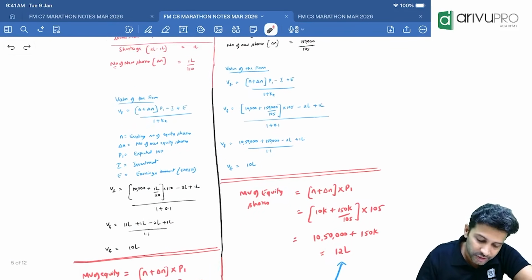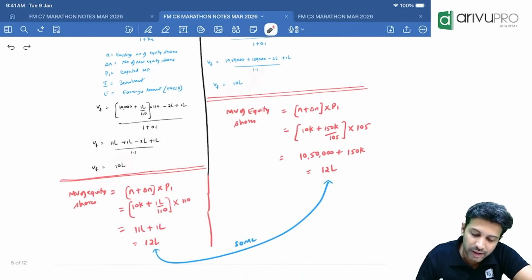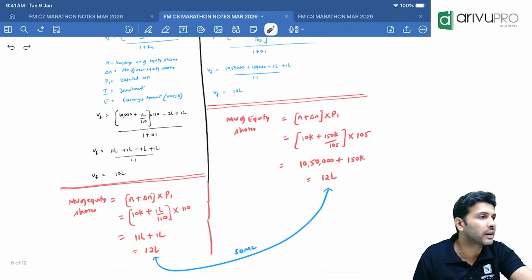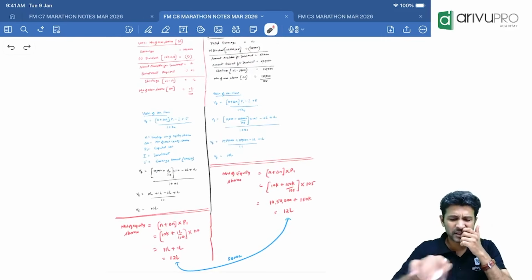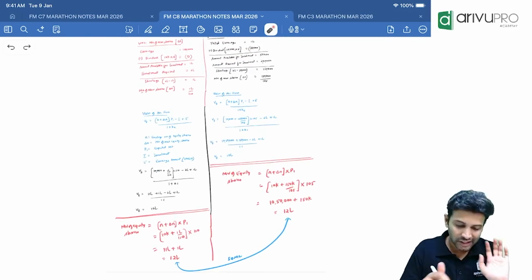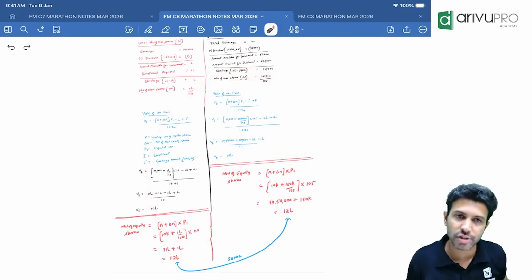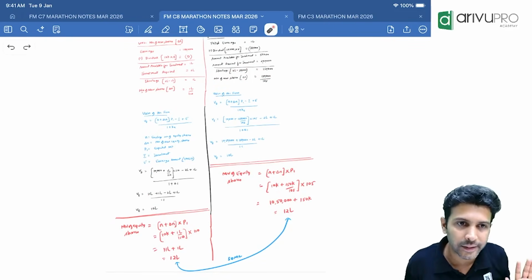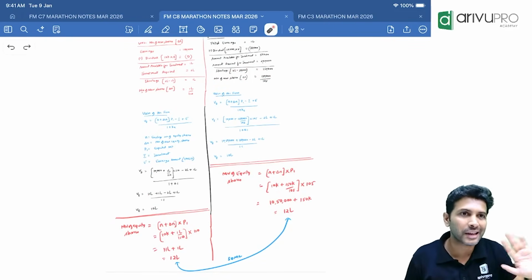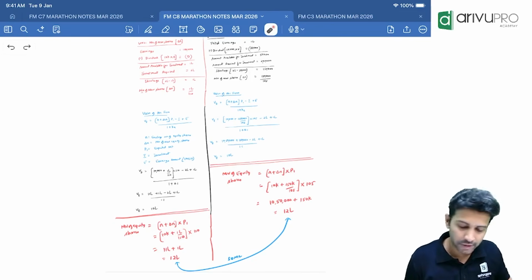So that's what I said. Value of the firm as well as market value of equity shares, whether you pay dividend or we don't pay dividend, answer should be same. These are the ways through which they can ask from approach in the dividend decision topic. Beyond that, I don't think you'll get anything. Whatever we have solved, that's the maximum scope of approach in dividend decision.